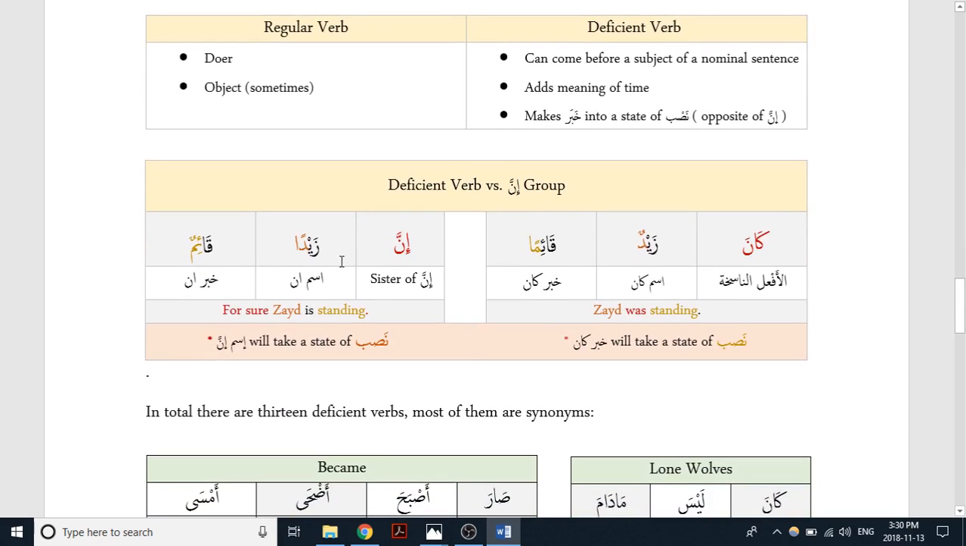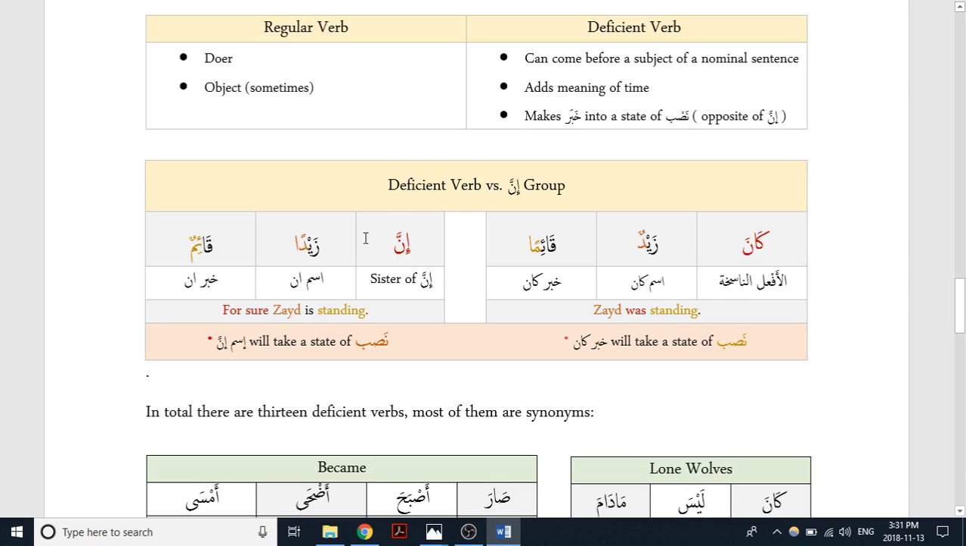So let's take a look at a comparison between them. Over here we have the deficient verb kana, and let's see how it acts. So kana Zaydun qa'iman. This means Zayd was standing. See, if we ignored kana and it was just Zaydun qa'imun, it would be Zayd is standing. But because of the kana, it's now put into the past, right? So Zaydun will now become our ismu kana. It will change from being a mubtada, and qa'iman will take a state of nasb because it's our khabar, and it will be known as the khabaru kana now, right?